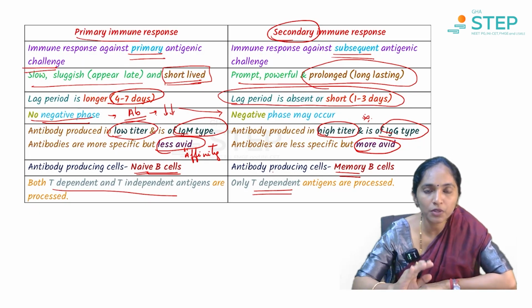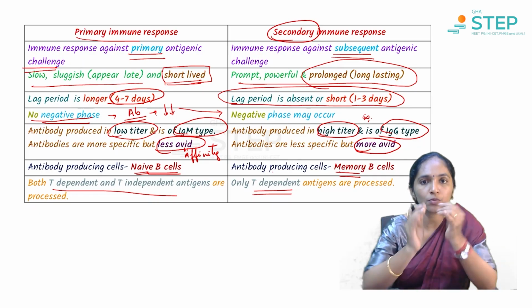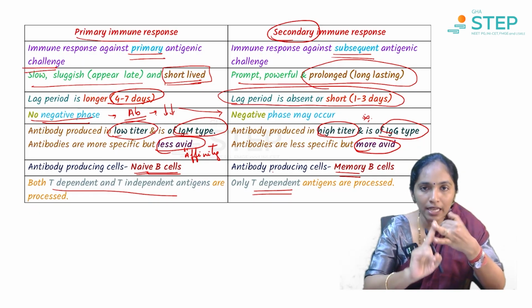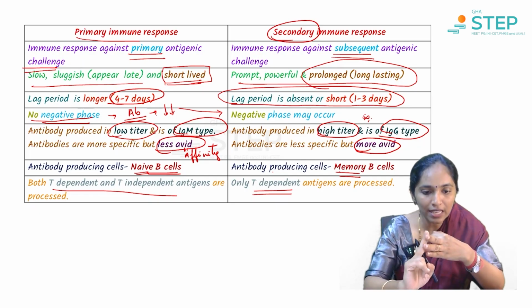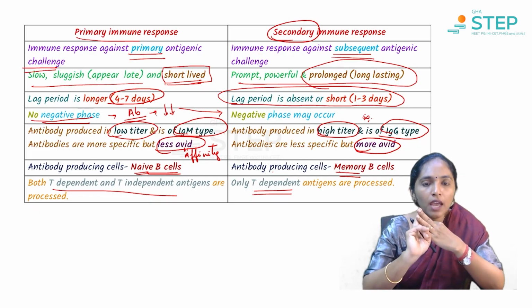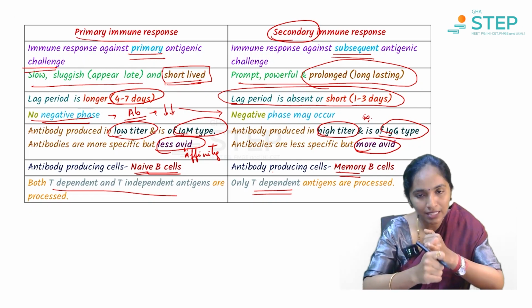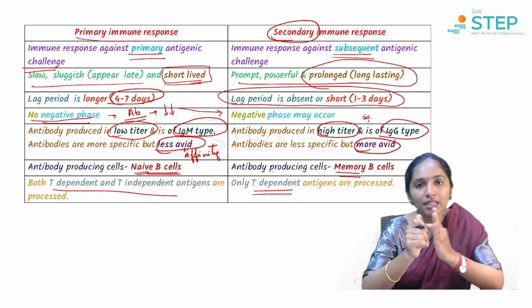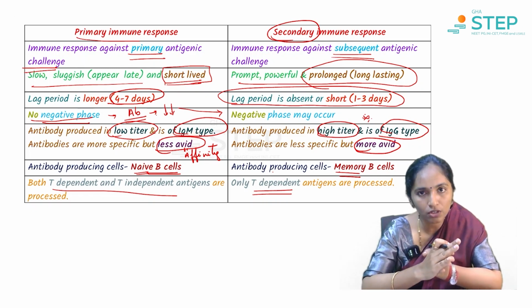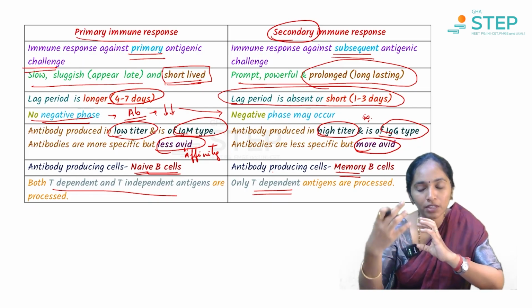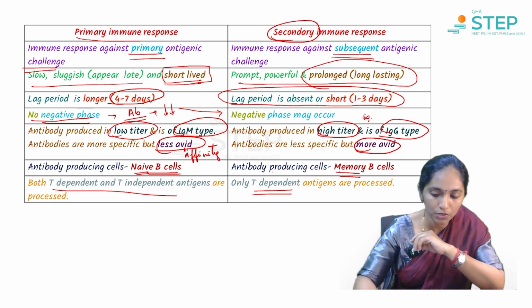So this is the difference between primary and secondary immune response. There is little time taken, more in primary. It is IgM type, of less avidity, low titer and no negative phase. Whereas in secondary, there is a negative phase, high titer IgG which lasts longer and more affinity. In the secondary immune response, more affinity will be there.